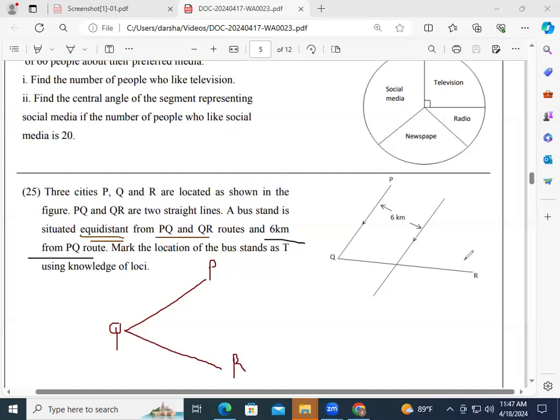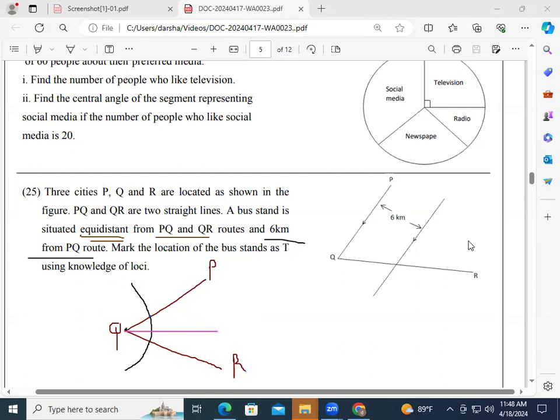So I'm going to keep my compass at this point and draw an arc like this. Then keep the compass at this point, again draw an arc here, keep it here, and again draw an arc. So if you join these two, what you get is the angular bisector. Okay. So after constructing that, we will join like this.